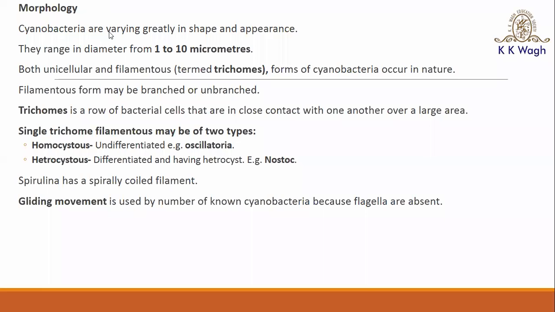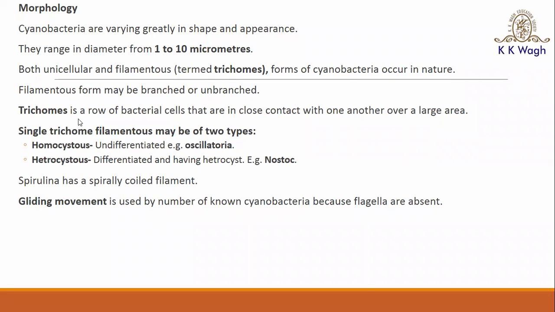Next is their morphology. They vary in their shape and appearance. Their diameter is from 1 to 10 micrometers. They may be present as unicellular or as filamentous. When they are present in the filamentous form, they are called trichomes. They may be branched or unbranched.